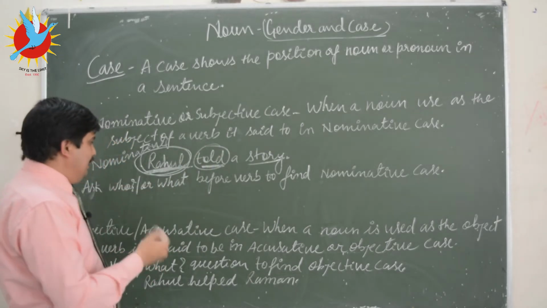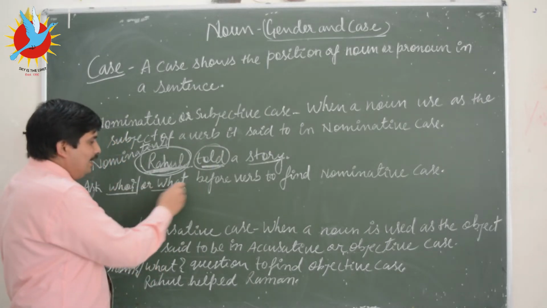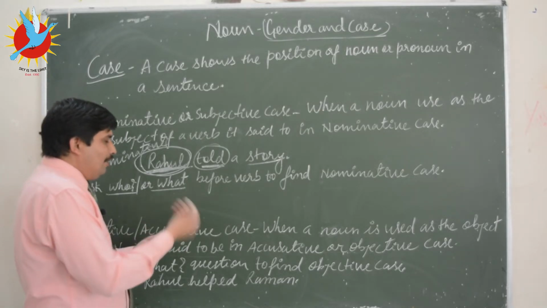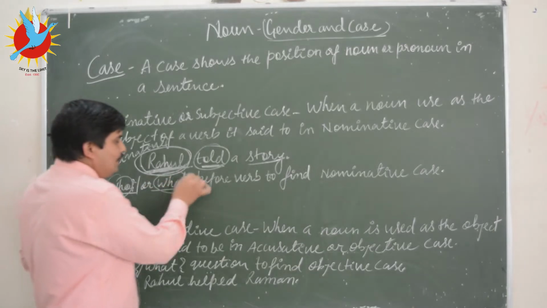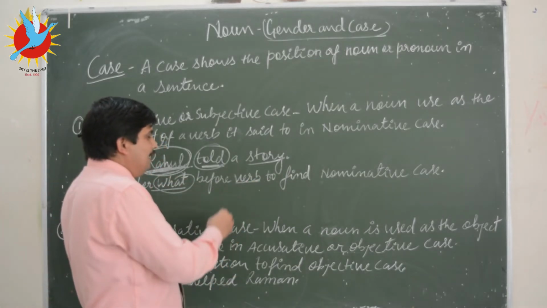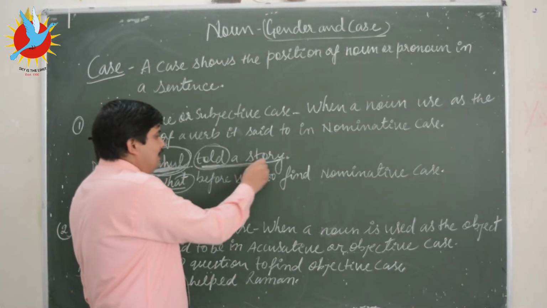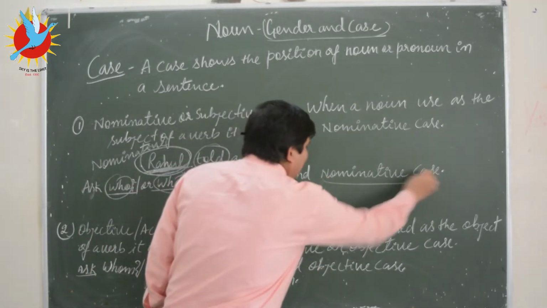There is a very simple method to identify the nominative case. When we ask who or what question to the verb, and the remaining part is the answer, then it is a nominative case.